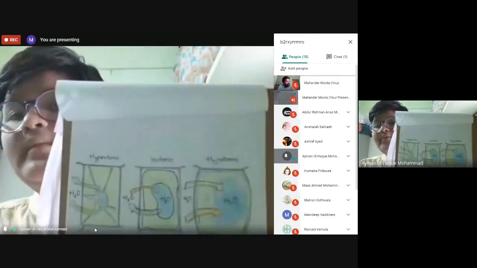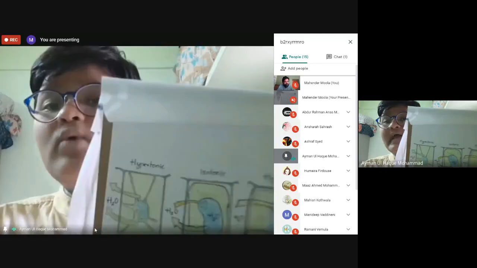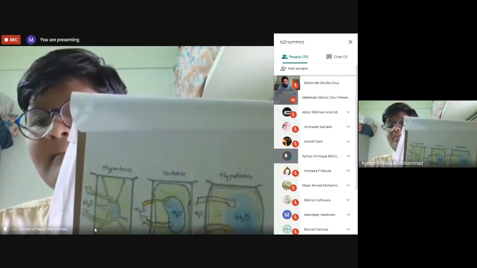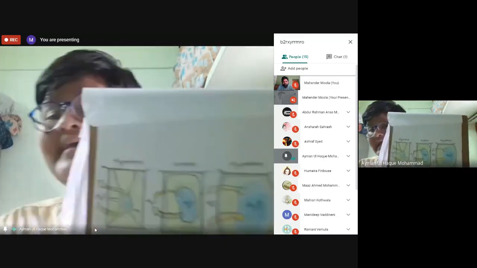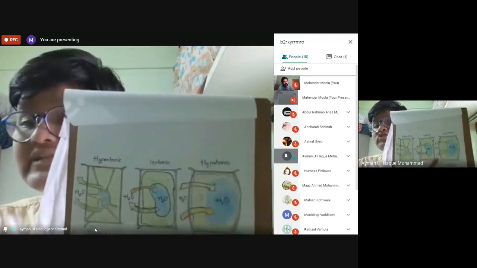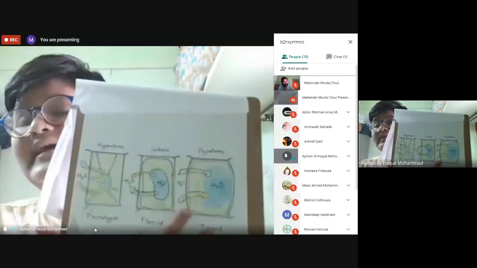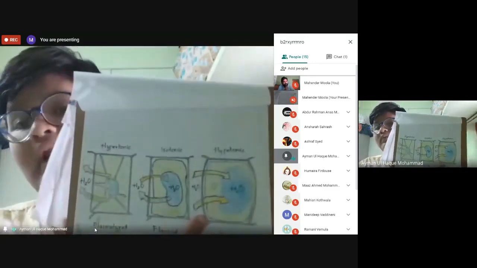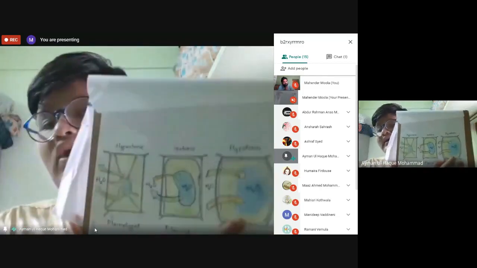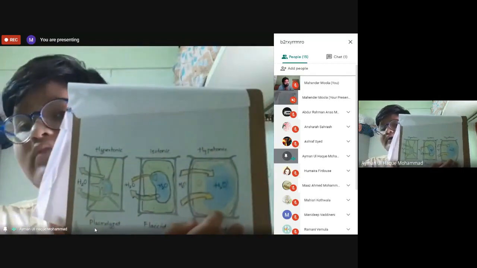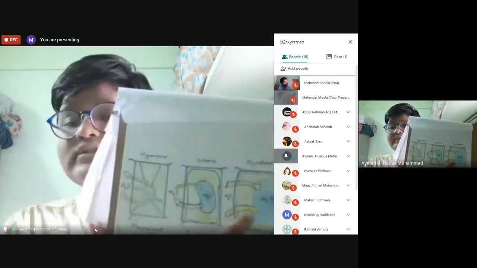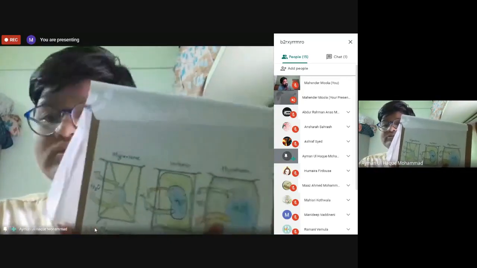And next, last is hypotonic. What do you mean by hypotonic? Can anyone say what hypo is? Okay, no problem. Hypo means less and tonic means concentration, so less concentration. Here less concentration is outside of the cell. That is why the vacuole is large, because water is inside the vacuole, so the size of the vacuole gets larger. It has a high concentration inside the cell and lower concentration outside of the cell.